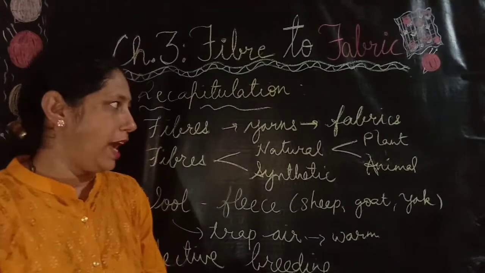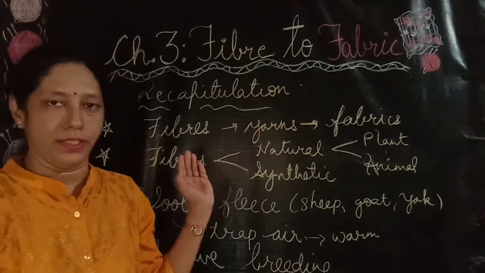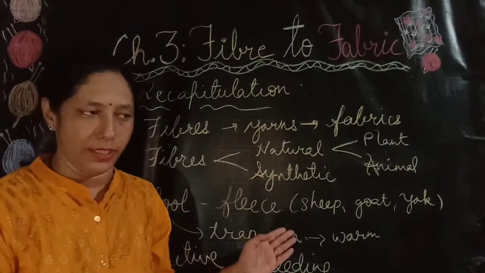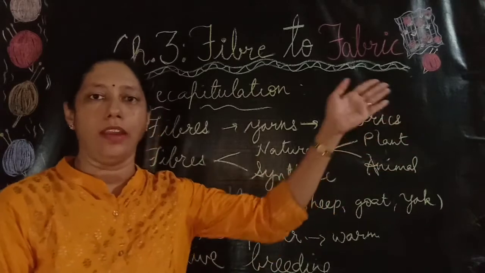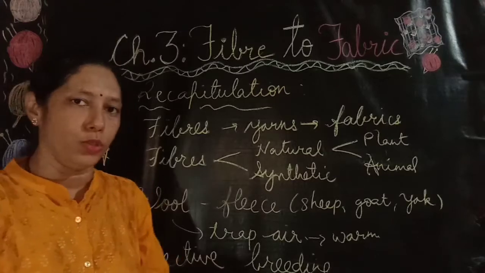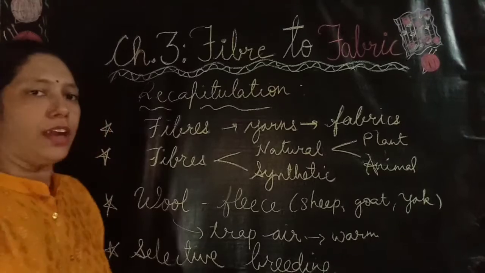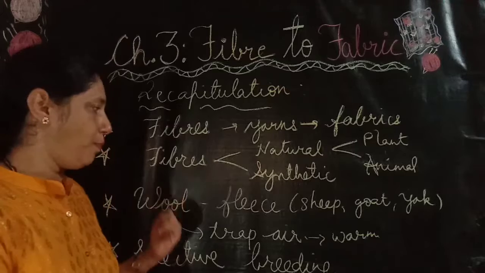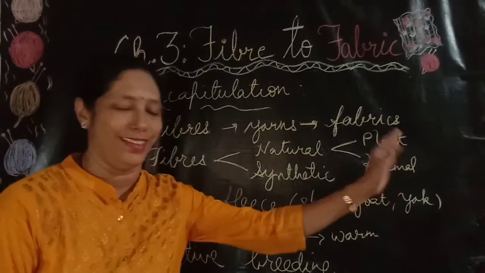Today we have learned that fabrics are made up of yarns and yarns are made up of fibers. There are two types of fibers, natural and synthetic fibers. Natural fibers again have two types, plant fibers and animal fibers. We have discussed examples of all these fibers. Then we started today's topic, wool. We learned that wool is obtained from the fleece of animals like sheep, goat, yak, etc.